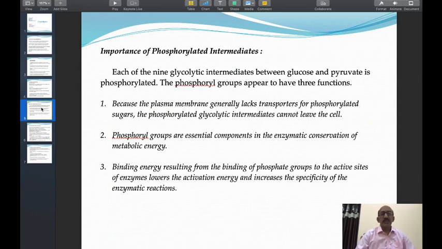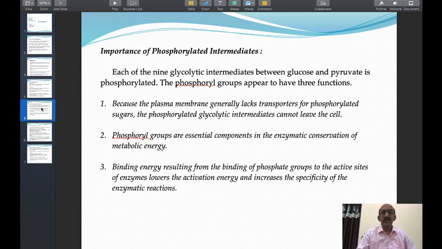Now come to the next topic, that is the importance of phosphorylated intermediates in glycolysis. In glycolysis, there are 10 steps. Glucose enters glycolysis. It is sequentially converted into a number of intermediate products, and the last product of glycolysis is pyruvate.